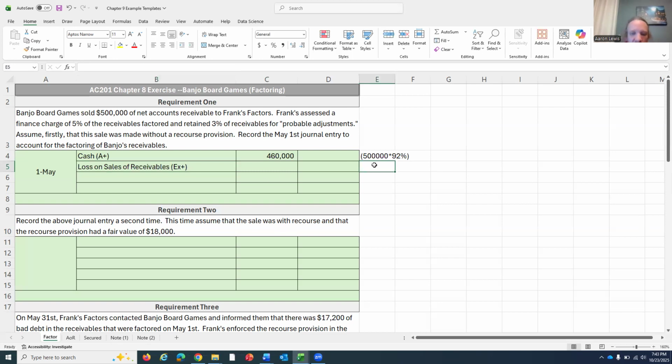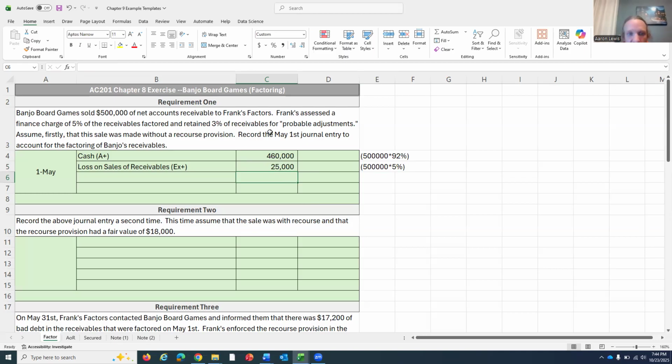What amount do we know that we're missing out on right here? Well, we could have gotten $500,000 if we waited and all of this got collected, but we're selling it to them, letting them keep 5% of it for themselves. And 5% of $500,000 is going to be $25,000. So we know we're out $25,000 no matter what. That's Frank's cut on this.